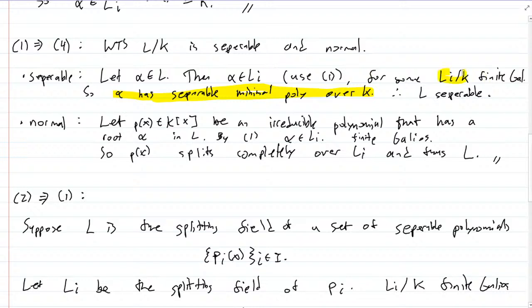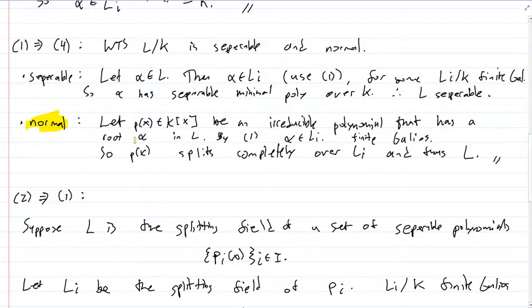We're using that Li is a finite Galois extension. So we've shown it. Now L is separable. Now normal. We want to prove that L over K is normal.